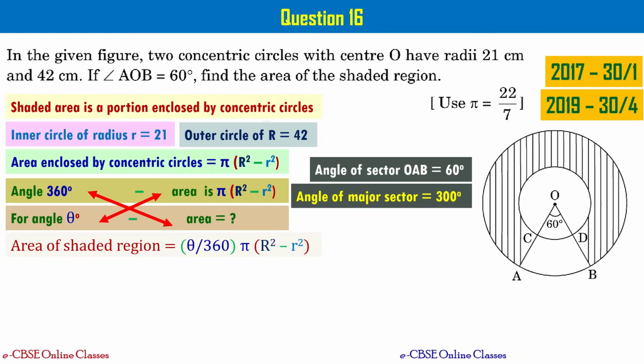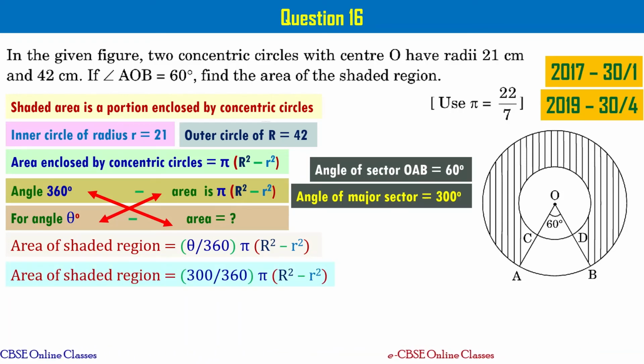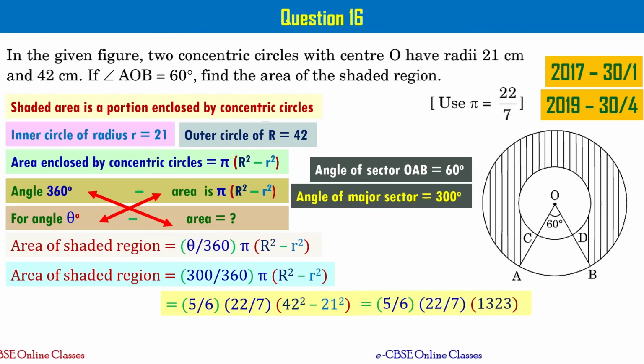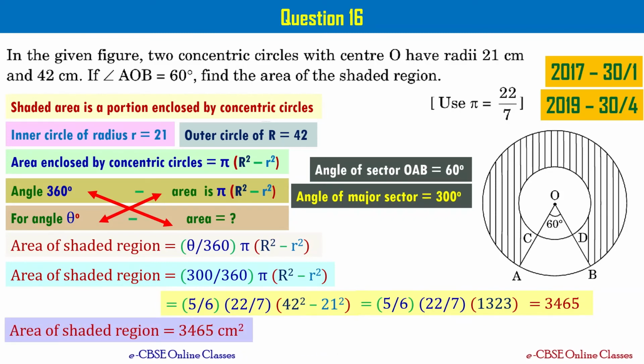So this major sector corresponds to the shaded area. So the area of the shaded region can be written as 300 by 360, I have used theta equal to 300 here. When you substitute the values of pi, capital R and small r and simplify, you get the answer as 3465. The area of the shaded region is 3465 centimeters square. Please take a note of this.